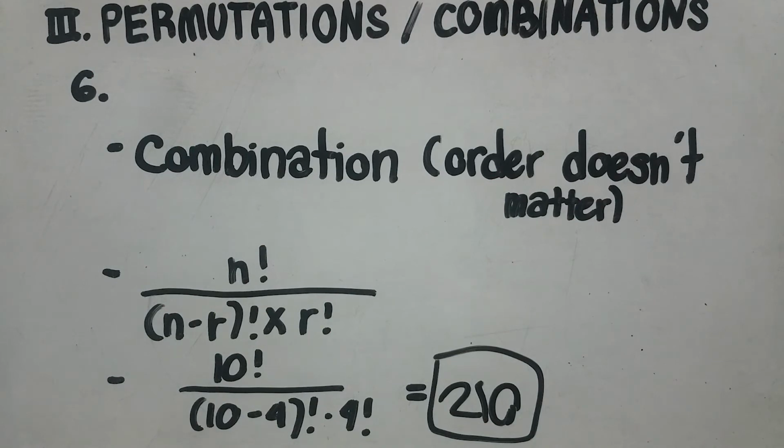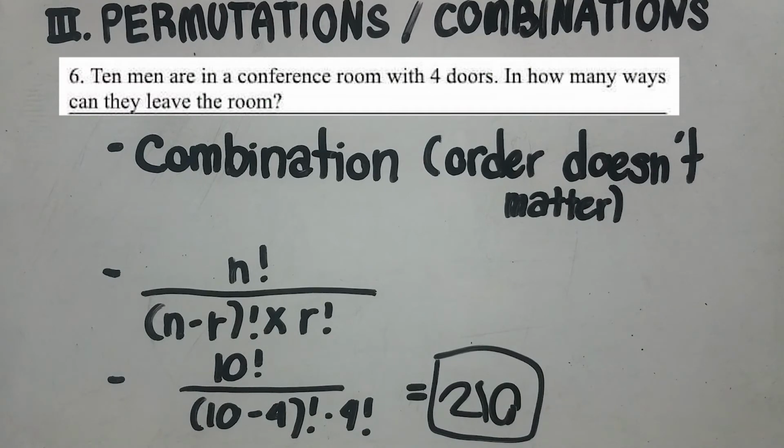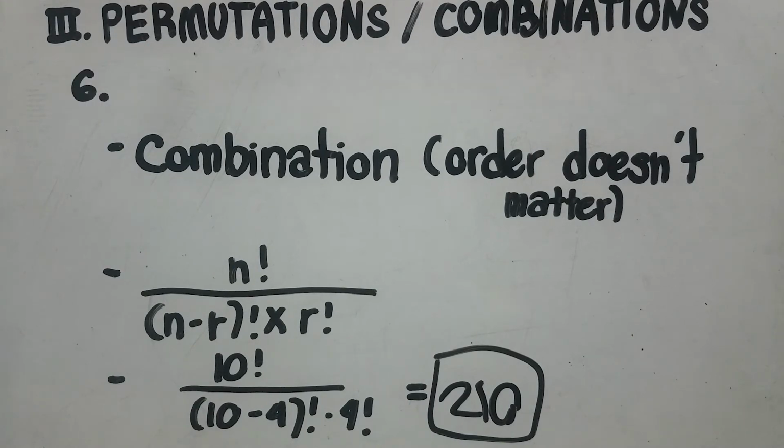Now, in answering number 3's permutations and combinations questions, numbers 6 and 10, let us go first with number 6. There are 10 men in a conference room with 4 doors. In how many ways can they leave the room? The identified event here is combination, because the order doesn't matter in combination, it doesn't involve order.